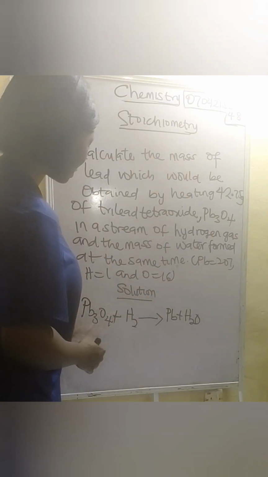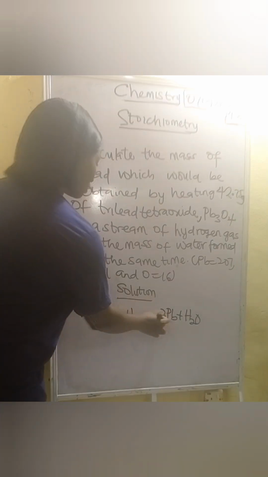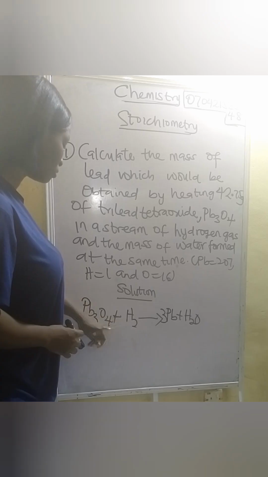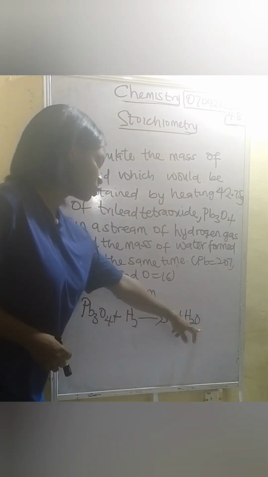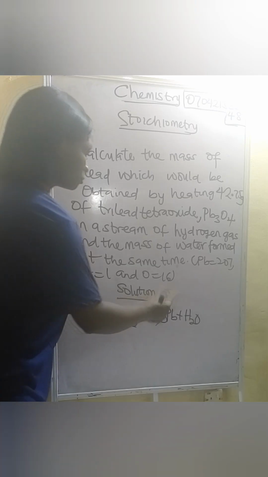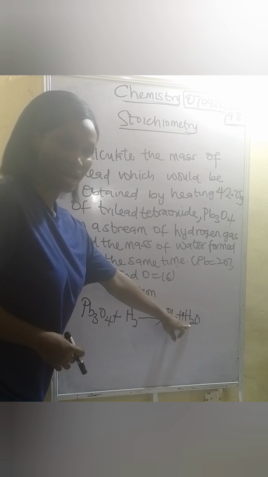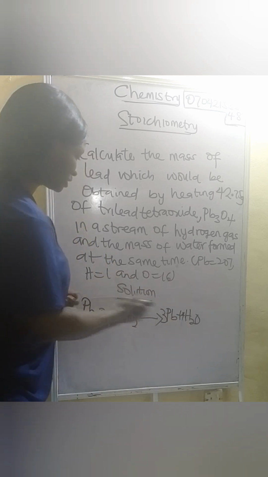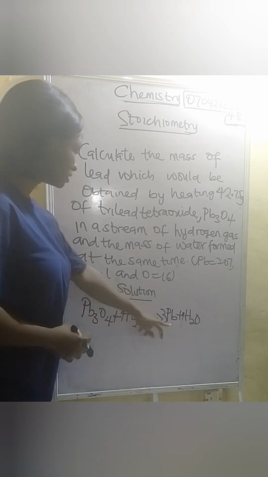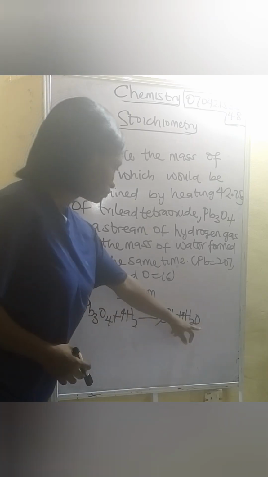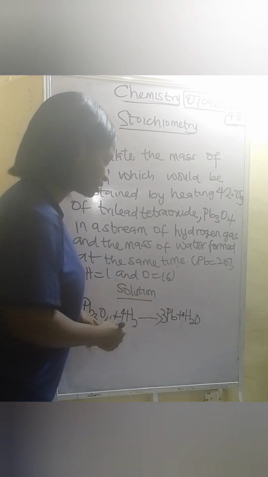So now let's balance this equation. We have 3 lead here, we have 1 lead here. How are we going to balance it? We are going to add 3 here. We have 4 oxygen here, we have 1 oxygen here. How are we going to balance it? We just add 4 here. So we have 8 hydrogen, 2 hydrogen. We are going to add 4 here again. So if you look at this now, it is balanced: 3 lead, 4 oxygen, 8 hydrogen, 4 times 2, 8. Are you seeing it now?